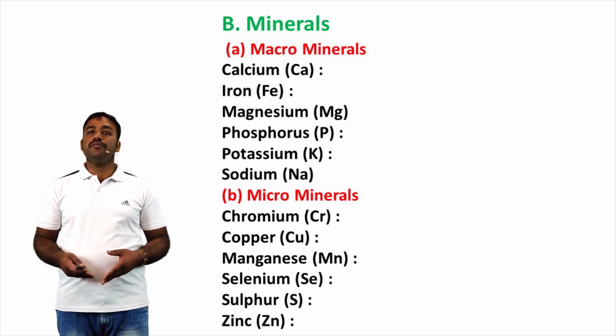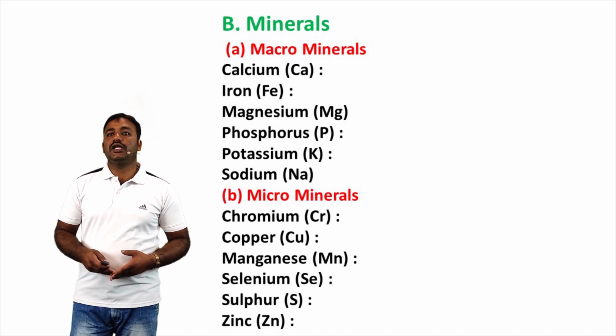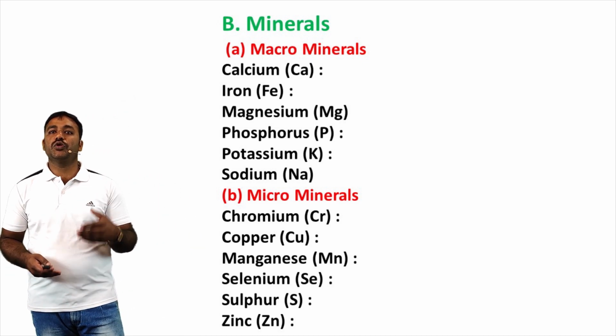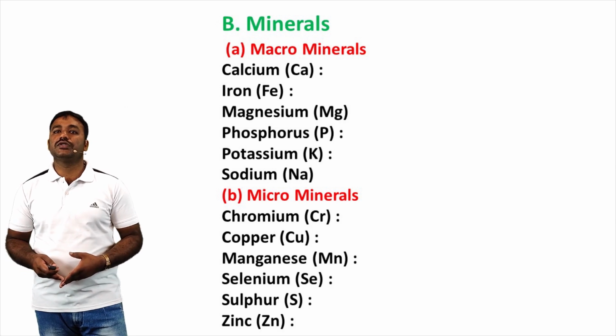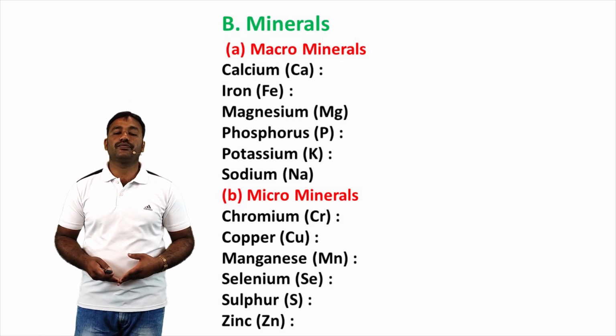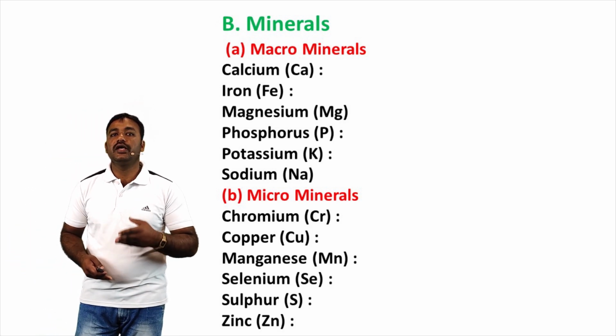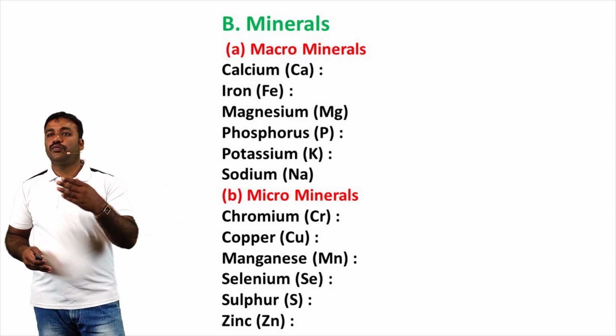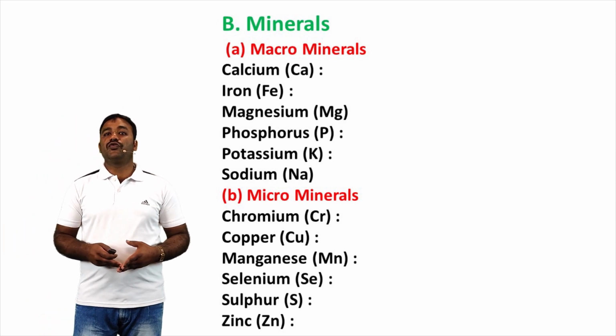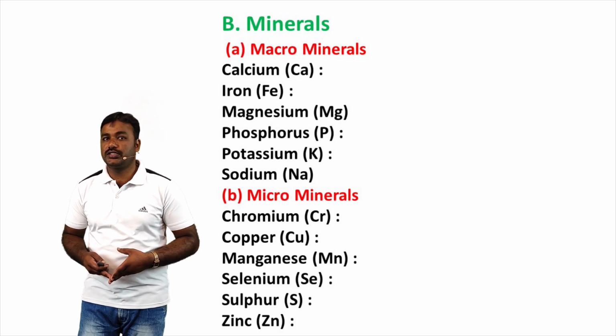Next one, magnesium. It is essential for healthy bones and improves the functioning of muscles, nerves and tissues. Next one, phosphorus is a constituent of bone tissues, which forms compounds needed for energy reactions.